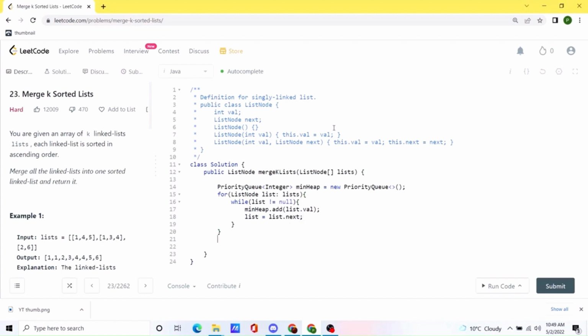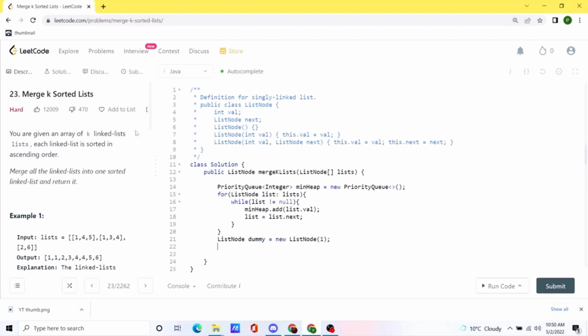Okay, so after this loop ends, all the nodes should be inside our min heap, and now what we need to do is take all the elements out of the min heap and put them inside our merge list. First of all, we are going to create a dummy node that would act as a placeholder so that we can find our head when we need it. This is the same trick we used in previous videos as well, so you might be aware of it.